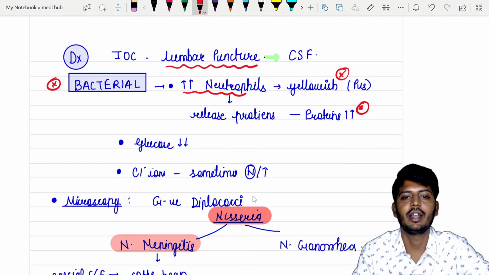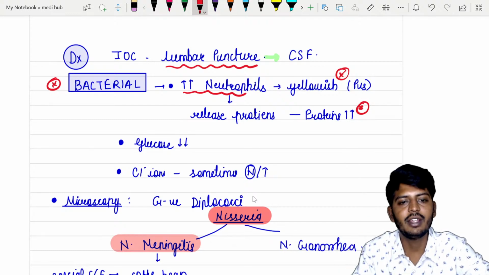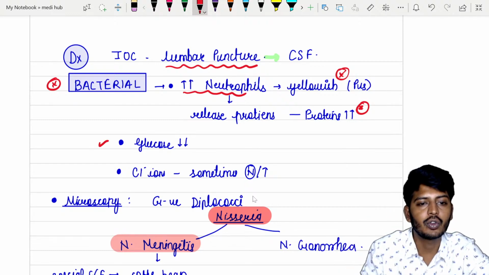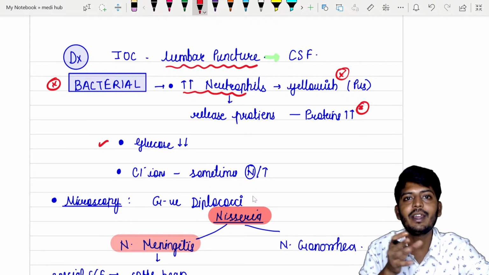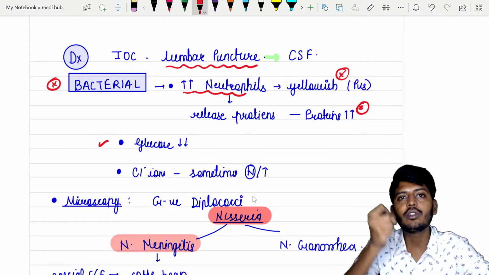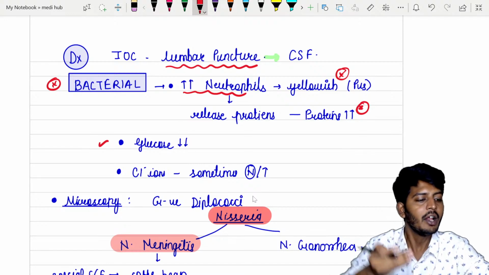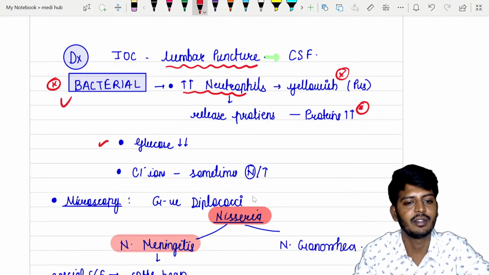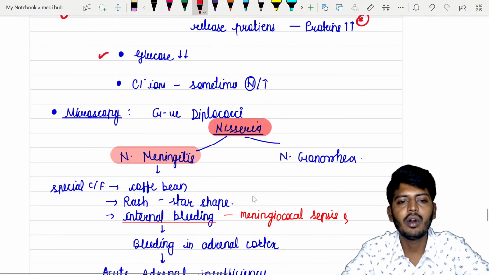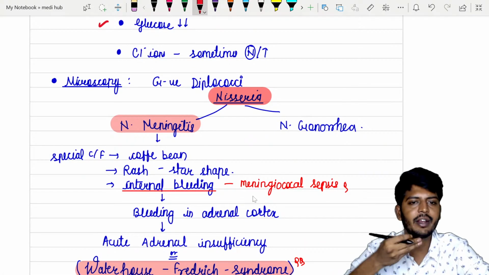So how to differentiate? Now in viral meningitis also protein is increased, but utilize glucose. Glucose. Why? Because this is a bacterial condition. So bacteria, for its survival, will take up all the glucose from the cerebrospinal fluid. So glucose in the cerebrospinal fluid is reduced, means it is a bacterial meningitis. Okay. All right.